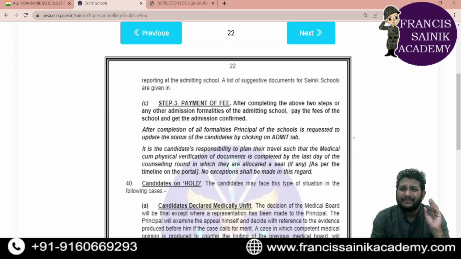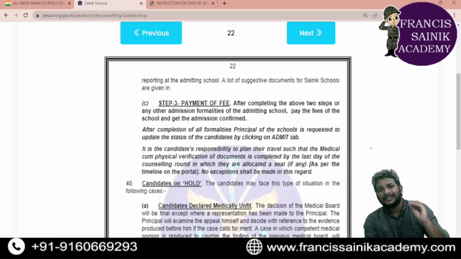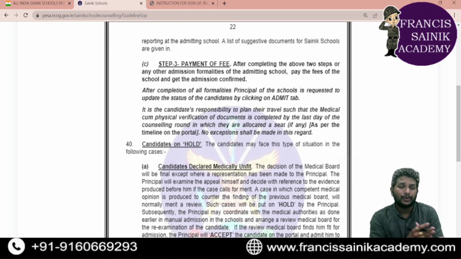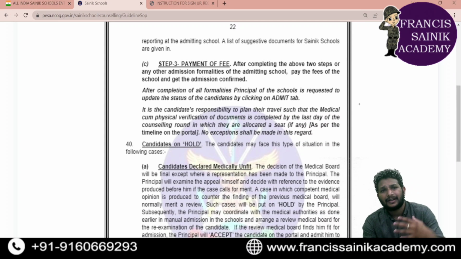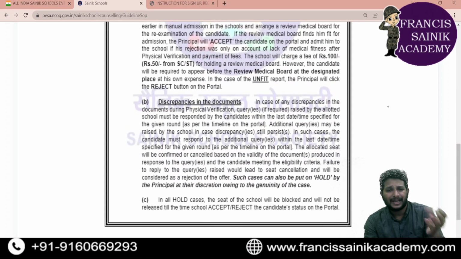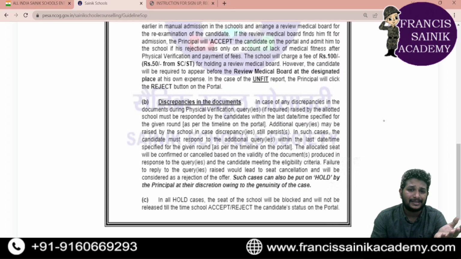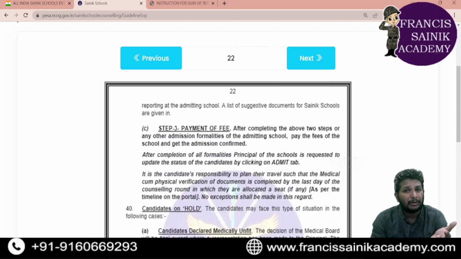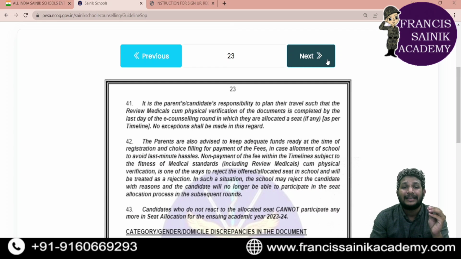But in a few cases the application can be put on hold. Why does this happen? Maybe due to the medical certificate or medical examination, if there is any issue, the student profile can be put on hold. Or if there is any problem with the documents you submitted. In hold cases, the seat which has been allocated might be blocked or released to the next counseling. So these are the most important details you need to be careful about in e-counseling.